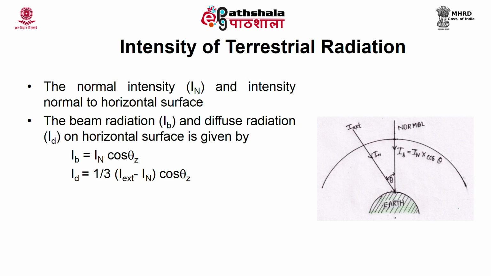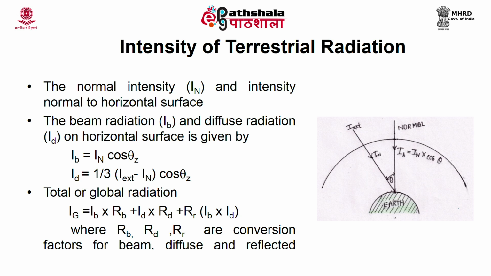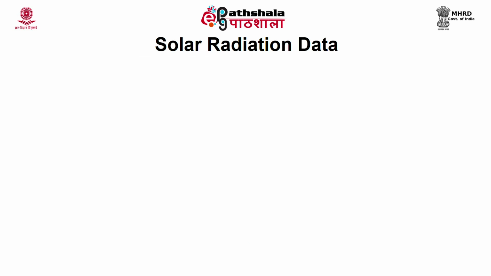The total or global radiation consists of these two radiations and reflected radiation. So, it is given as Ig, the intensity of global radiation, is equal to Ib into Rb plus Id into Rd plus Rr multiplied by Ib plus Id, where Rb, Rd, Rr are the conversion factors for beam radiation, diffuse radiation and reflected radiation.